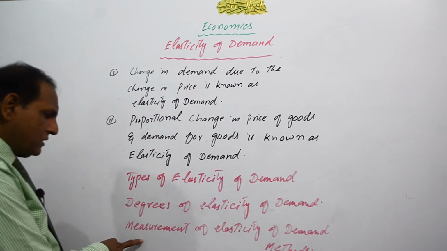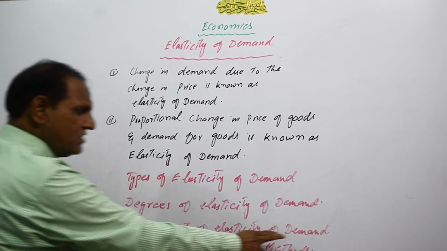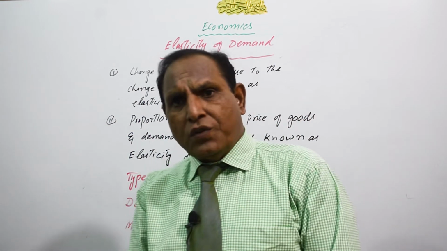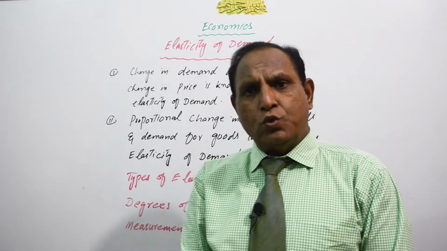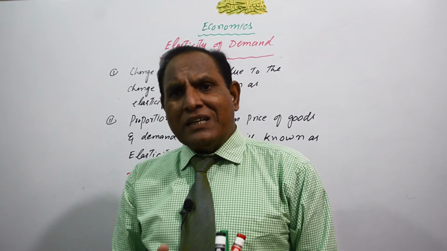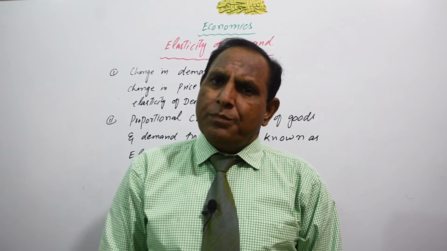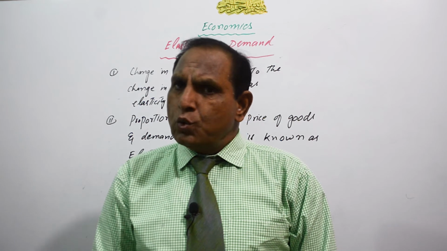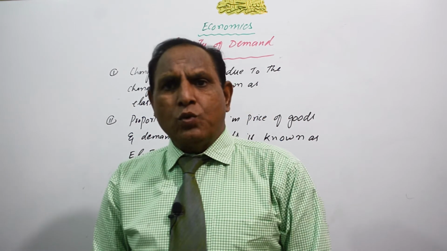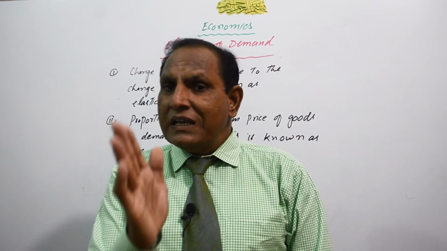And the third point to be discussed is measurement of elasticity of demand. Students, you know, nothing in the world has no scale to be measured. When we go to a shopkeeper and ask for fruit and vegetables, we have to ask for them in kgs.